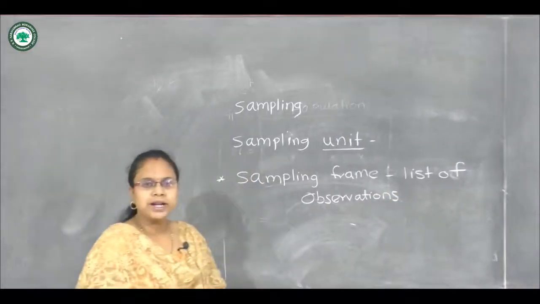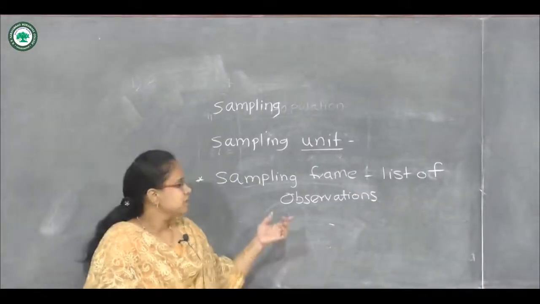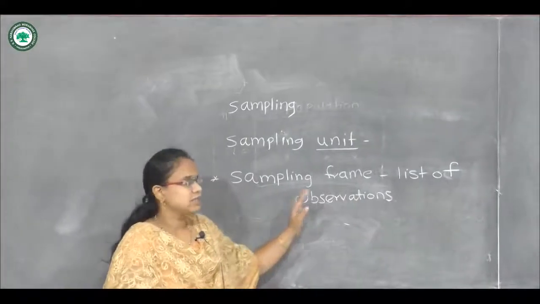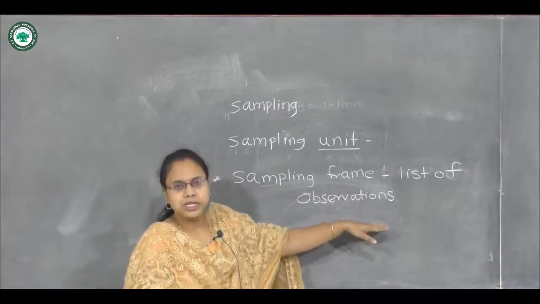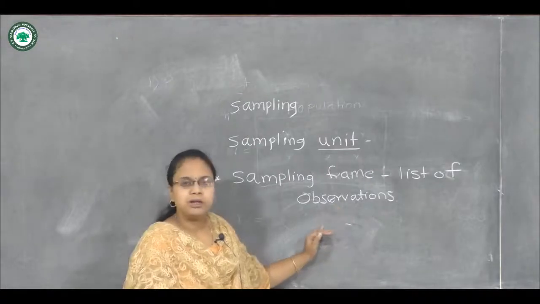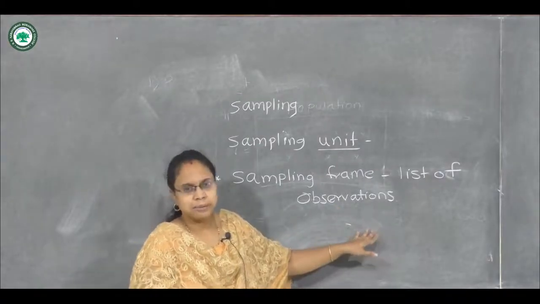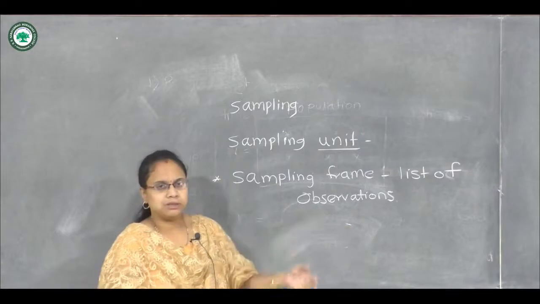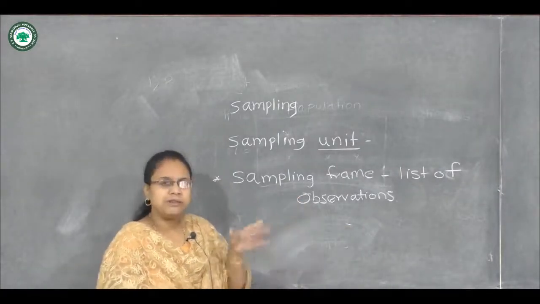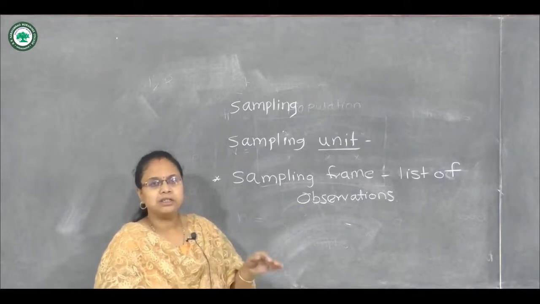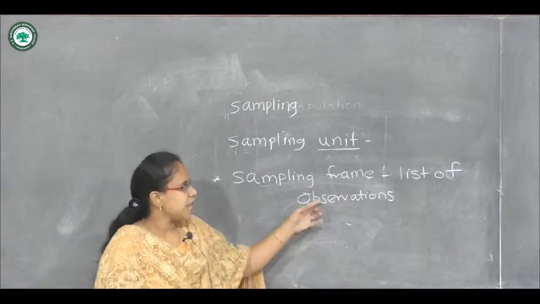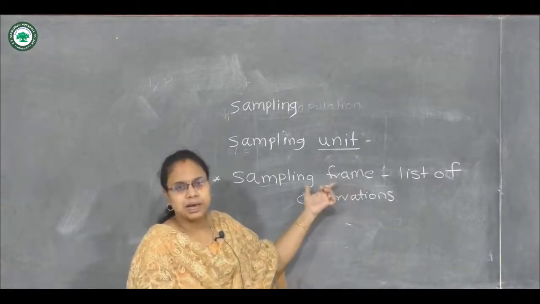So it will provide us the guidelines while we are doing the sampling. It will provide us the guidelines on how to select the sample from the given population. If the list is available, we can easily take the sample. So in a Gram Panchayat, for the earlier example, we can take the list of families in that village, and we can take the information from the families which are to be sampled. So that list is called the sampling frame.